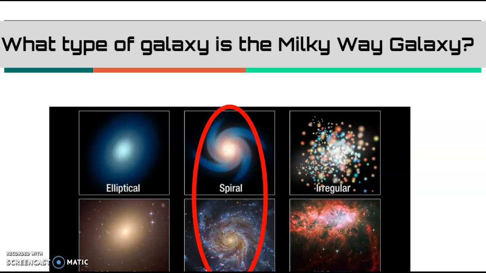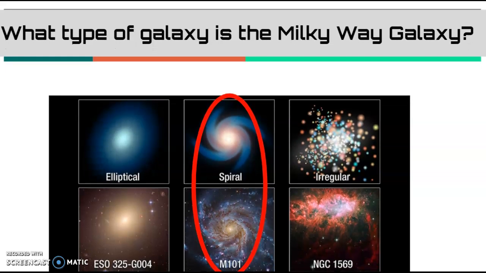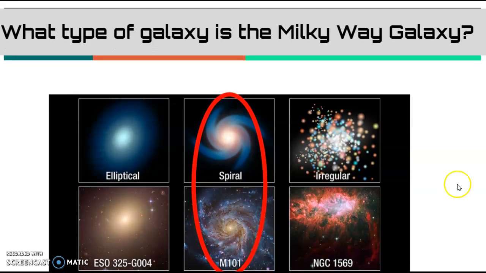So, what type of galaxy is the Milky Way galaxy? Well, it is considered a spiral galaxy. A spiral galaxy is the one in the middle. An elliptical one would be like a big glowing kind of area with stuff all the way around it, and irregular is just kind of stuff all over the place. We are in a spiral one, so it looks like it's flat, and it looks like a spiral type shape.